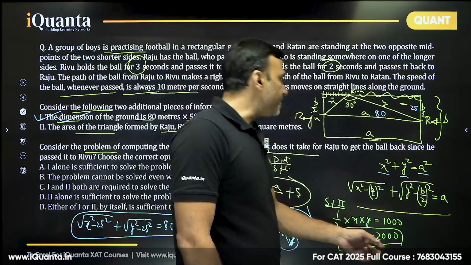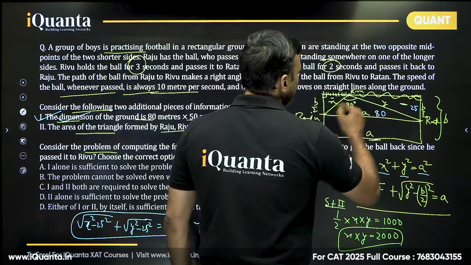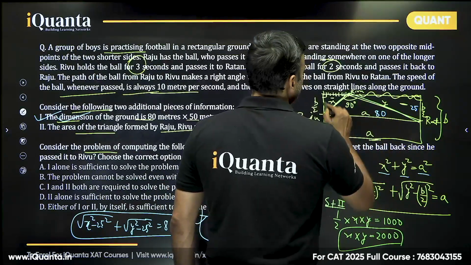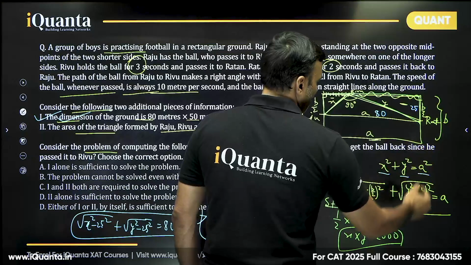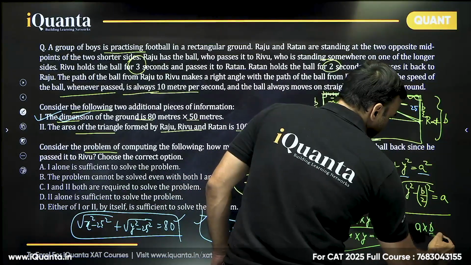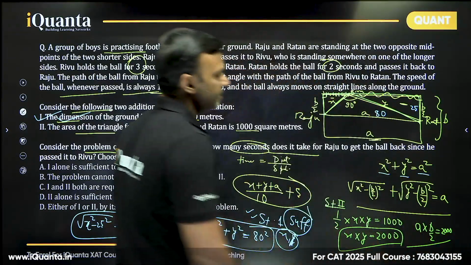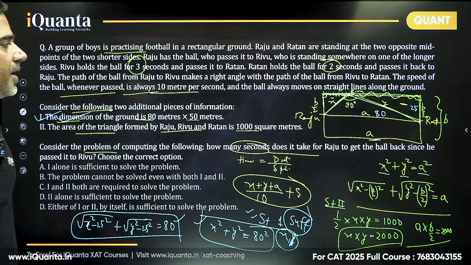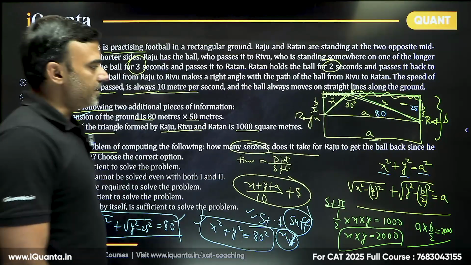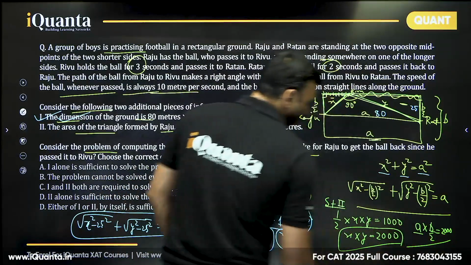Even if we try to guess the value of a and b, can we do that? Let's check. The triangle area is 1000. So the corresponding parallelogram area will be double of that. So 2000. So a into b by 2, that will be 2000. No, but still there are multiple possibilities, right? So from here we cannot ascertain the values of a or b or values of x and y.